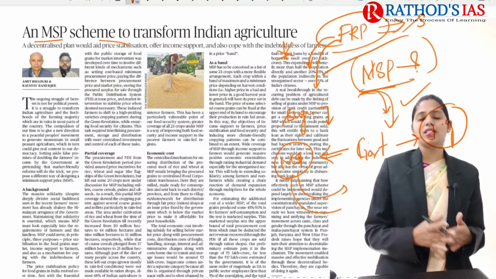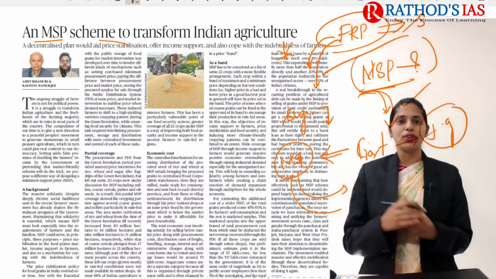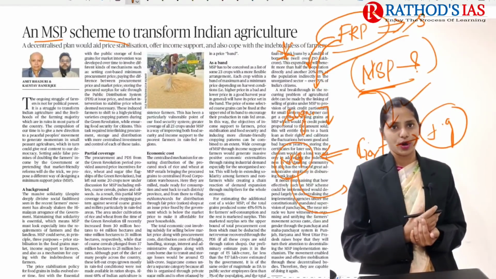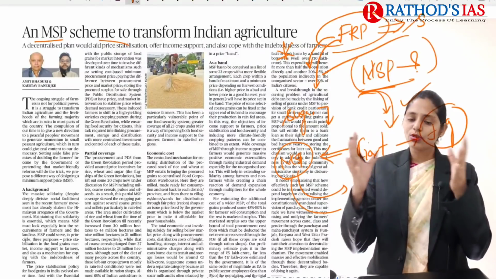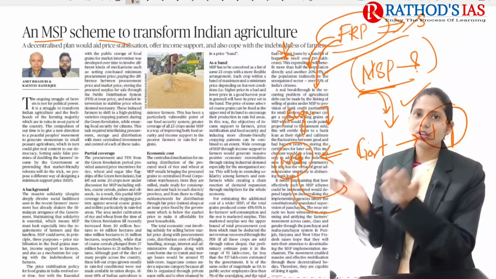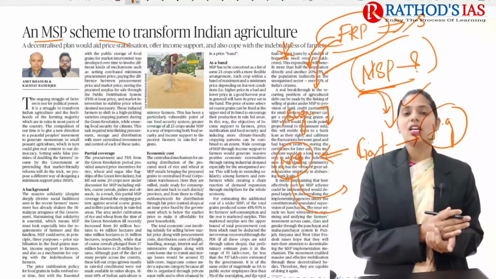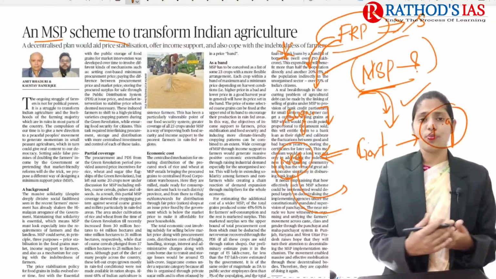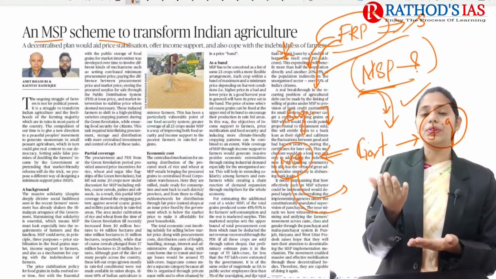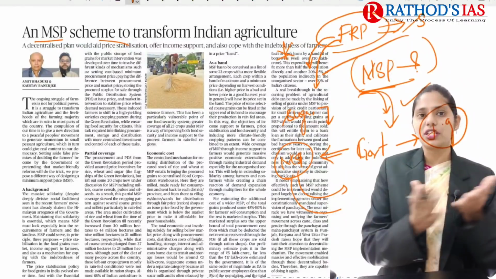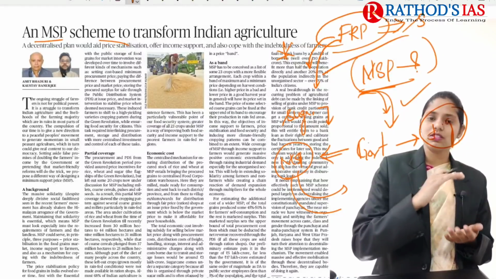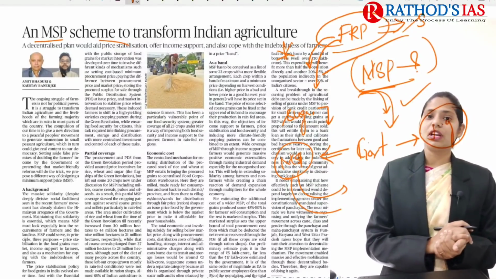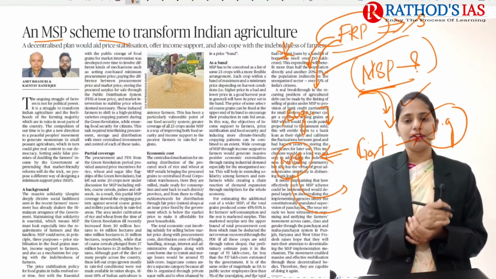Why will farmers decide based on MSP whether to go for a crop or not? Because whenever farmers take their produce to the markets, sometimes there will be a decrease in price. Whenever there is an increase in produce, a large amount of food grains goes into the market, which means there is a decrease in demand, and finally the farmers' income will be affected.